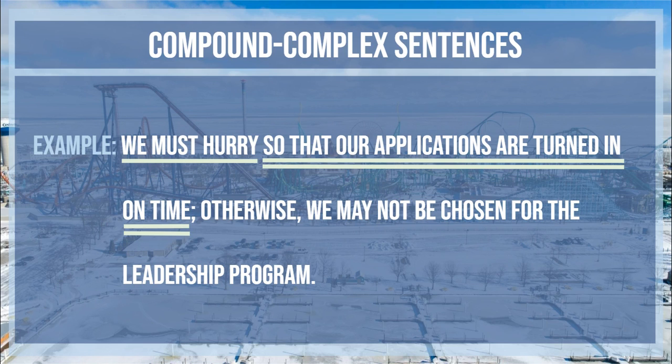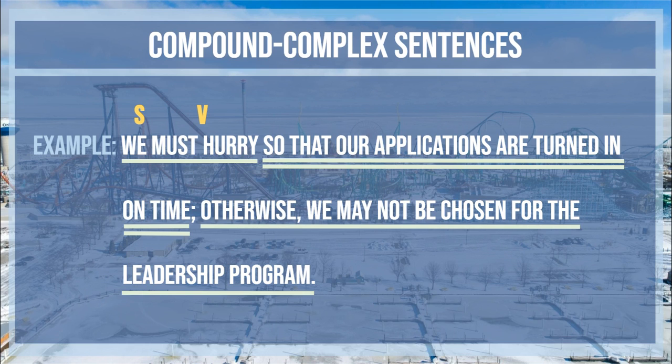We don't have a conjunction word here. We actually have the semicolon replacing it. And then afterwards, we have another independent clause. So this dependent clause was right in the middle of the sentence. Now we go back and find our subjects and verbs. In the first one, the subject is we. And then the verb, there's actually 2, must hurry, a helping verb and an action verb.